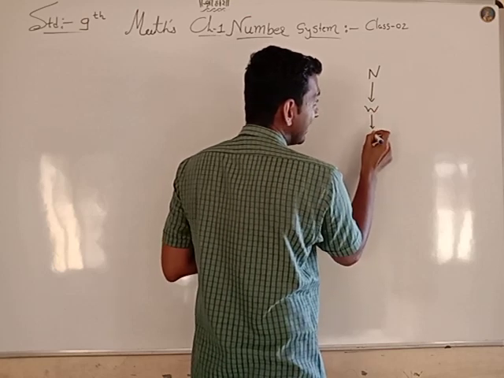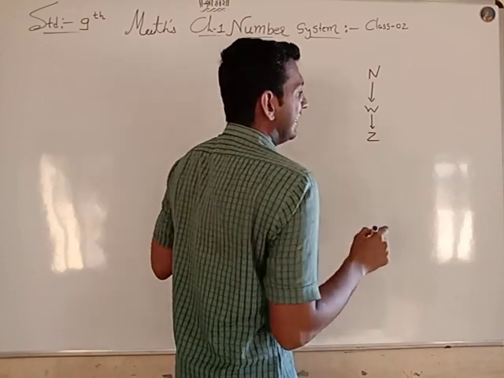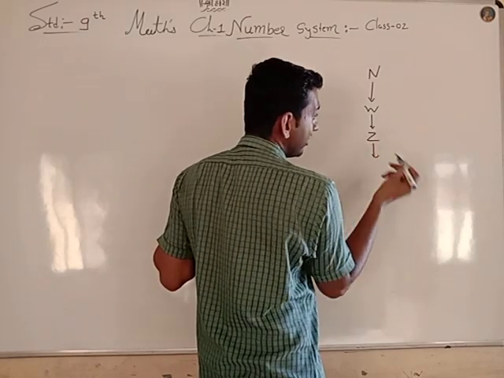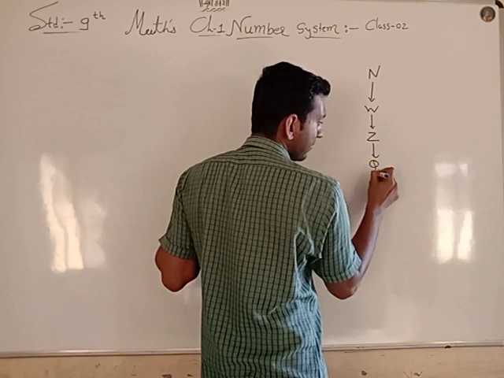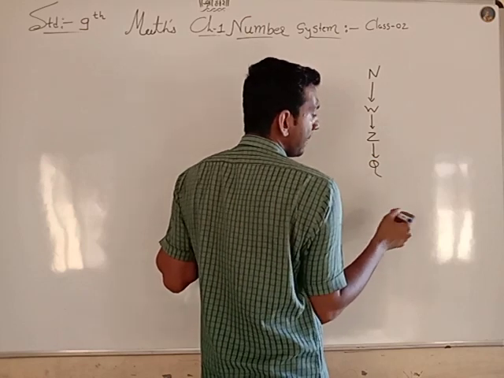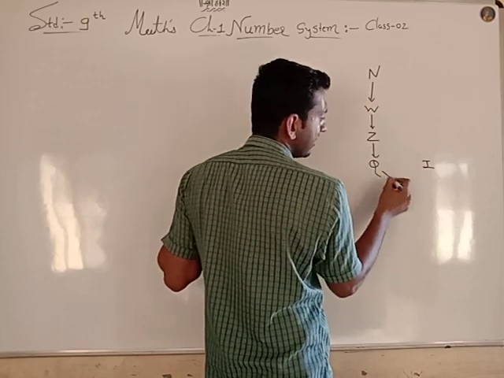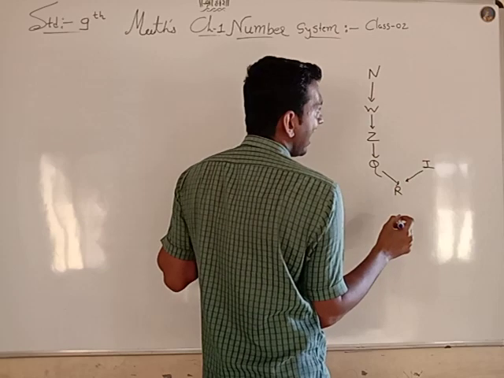Every whole number is an integer, and integer is denoted by Z. Every integer is a rational number. Rational number is denoted by Q, and irrational number, all the numbers together, it's called real number R.